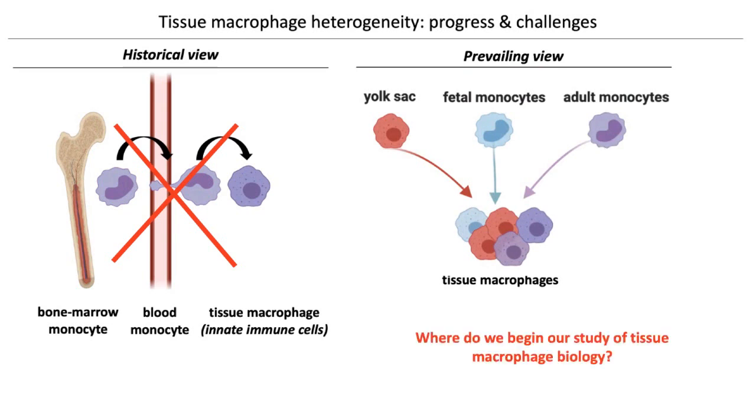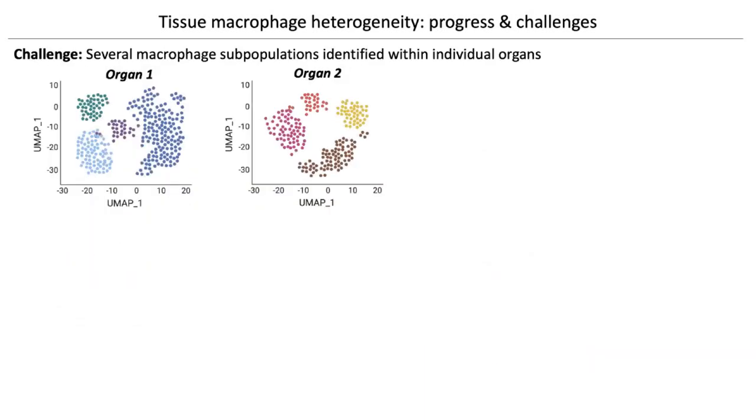So the question is, where do we start our study of macrophage biology? Well, for a long time, macrophages were studied as mixed populations, but we've come a long way with single-cell technologies, which show that even within an individual organ, there are many transcriptionally heterogeneous subpopulations that exist. However, this raises yet another layer of complexity.